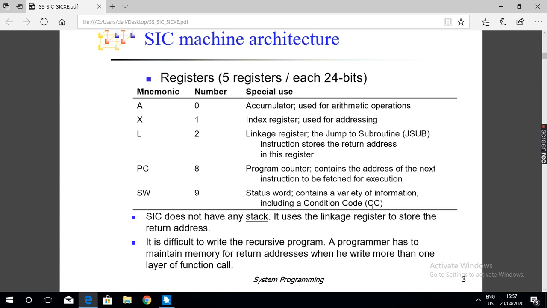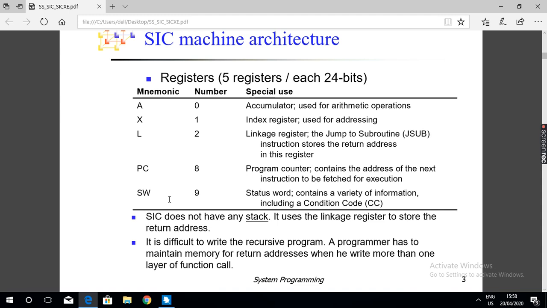If the content of the accumulator is greater than the content of the memory location, the status word register is set with the condition code greater than.